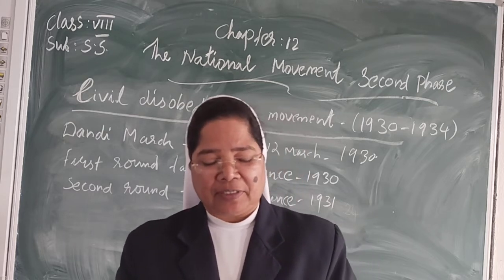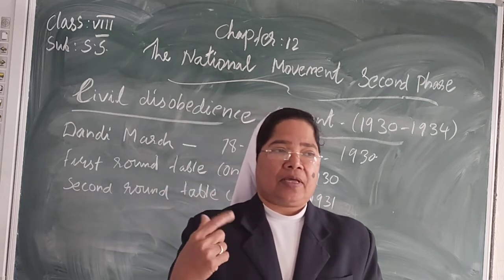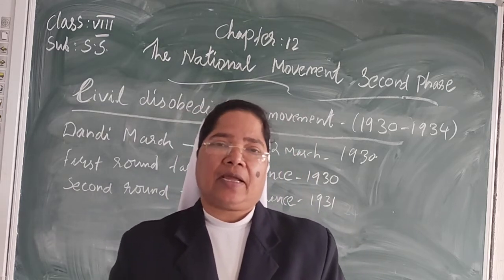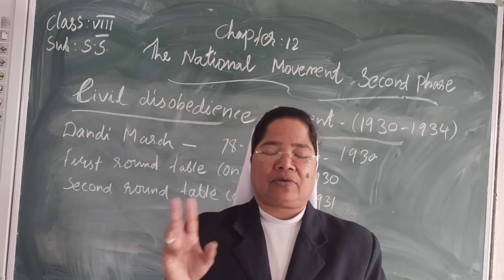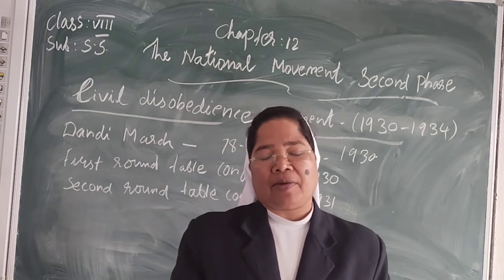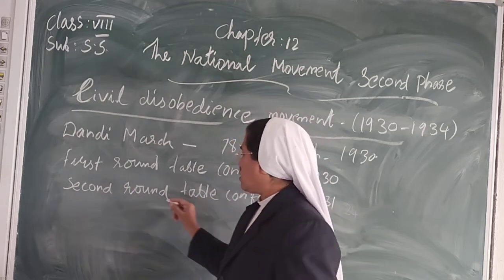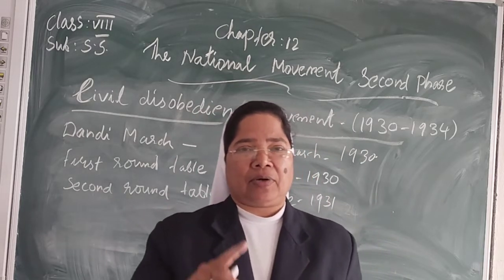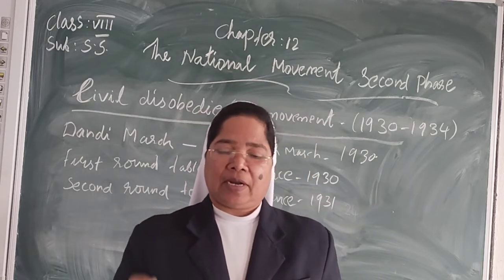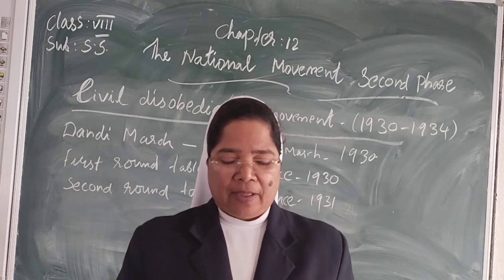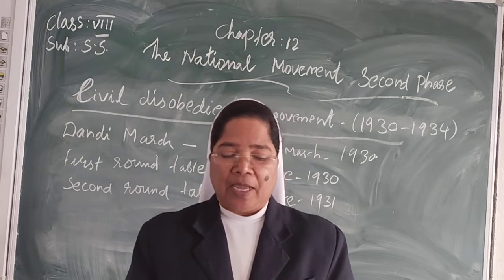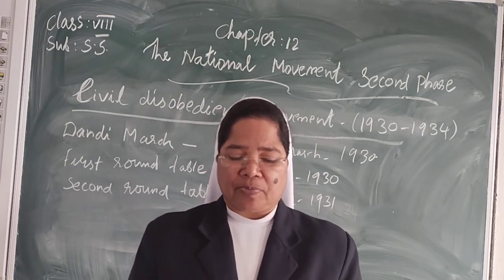Now, afterwards there were two round table conferences, in 1930 and 1931: the first round table conference and the second. The first round table conference was held in London in November 1930 to solve the constitutional problems of India.